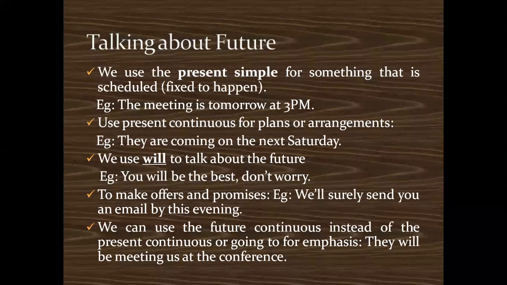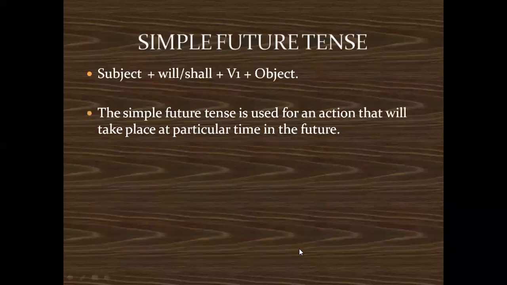Then we can use the future continuous instead of the present continuous, or instead of going to, for emphasis, like, they will be meeting us at the conference. So here "will be meeting us at the conference" is an example. These are some of the examples of the future tense. So let's take examples of the simple future tense.